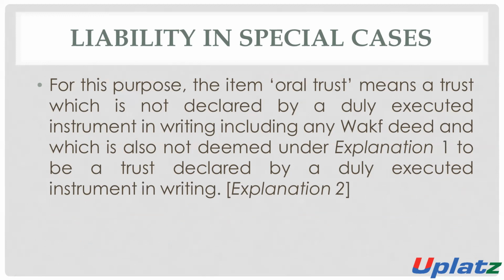Oral trust means when there is any trust which is not declared by the instrument in writing, not declared by a duly executed written document, not declared by a duly signed document, then it will be considered as oral trust. And it also includes any wakf deed, and it is now deemed under explanation 1 to be a trust declared by the duly executed instrument in writing.